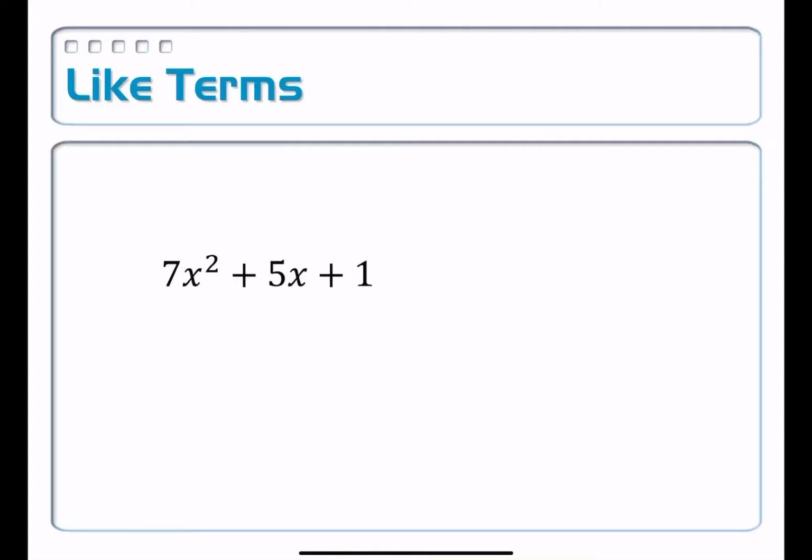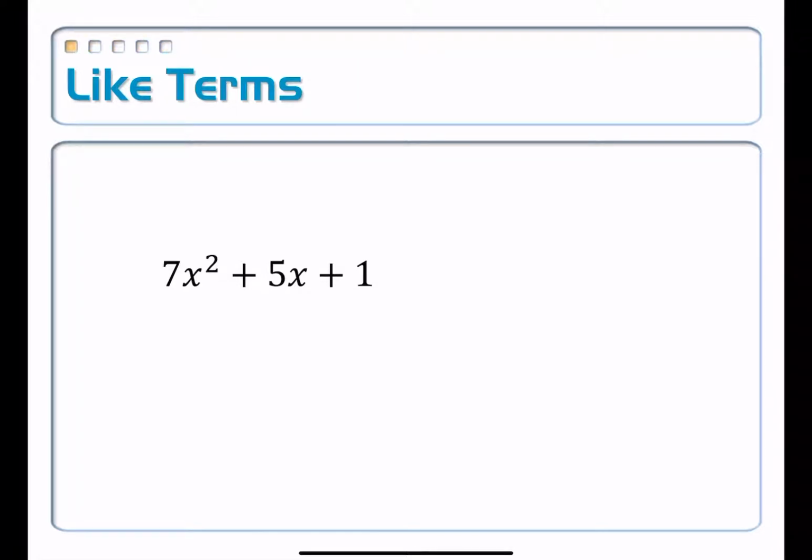Okay, so before we actually do some solving equations, let's take a look at what we have here. We've got 7x squared plus 5x plus 1. Now, this thing is not an equation. Why isn't it an equation? What's missing from it? What's missing is an equal sign. So it's like you just got one side of an equation. Is it linear? Well, if you take a look at this middle term here, we got 5 times x. That's a linear term, but in the same expression, you also have 7x squared. It's to the second power. So this is technically what's called a quadratic expression.